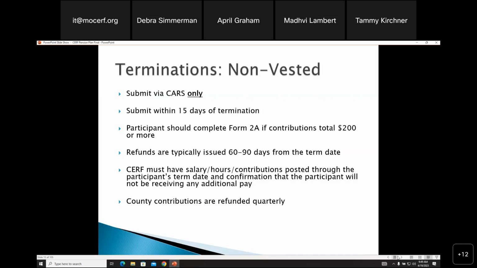Because we have to have all salary and hours posted before we can issue the refund. Obviously, we want to make sure they get all their contributions in their first check so we don't have to redo. Sometimes we know it happens where for some reason vacation doesn't get paid out, or it's found way later, then we have to issue another one. But we definitely like to get those refunds issued as close to 60 days as possible. And county contributions are refunded back to the county on a quarterly basis.